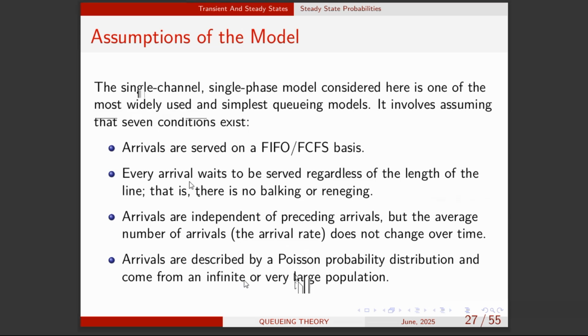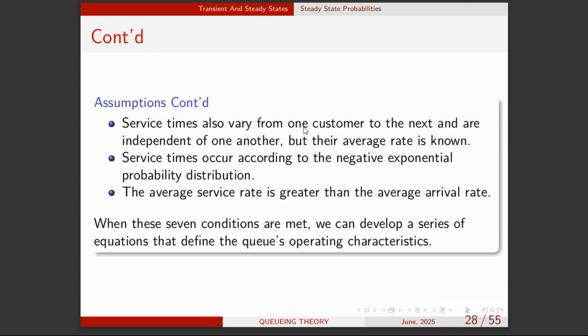Service times vary from one customer to the other. So service times are not the same. Service times occur according to a negative exponential probability distribution, which we've already seen. I've mentioned that one. So the average service rate is greater than the average arrival rate.